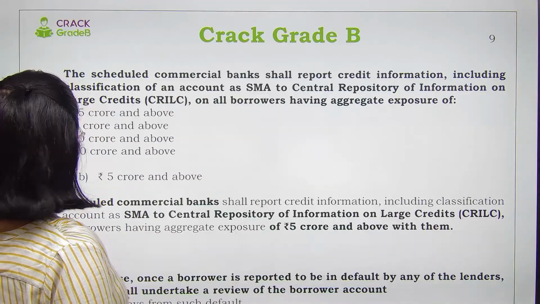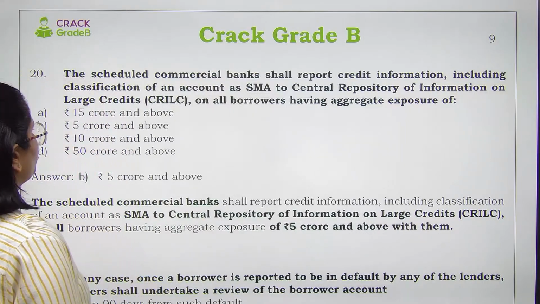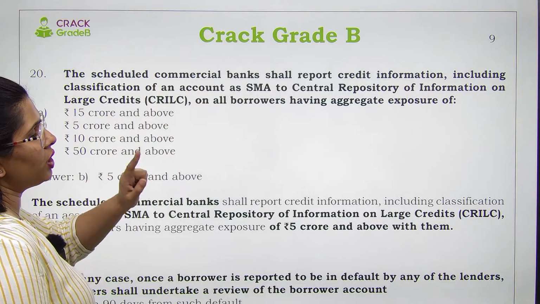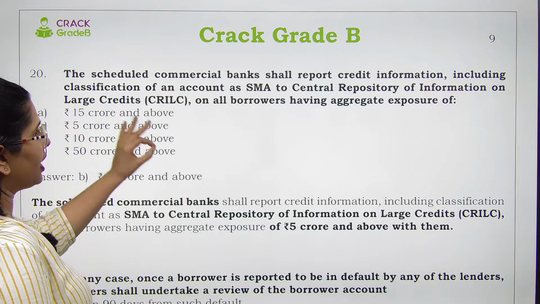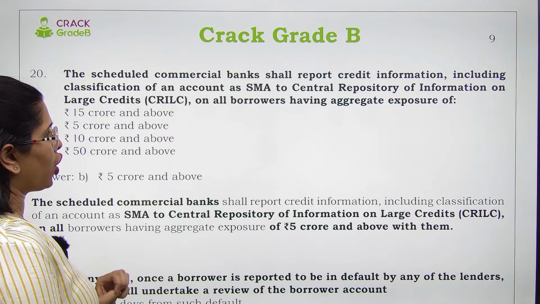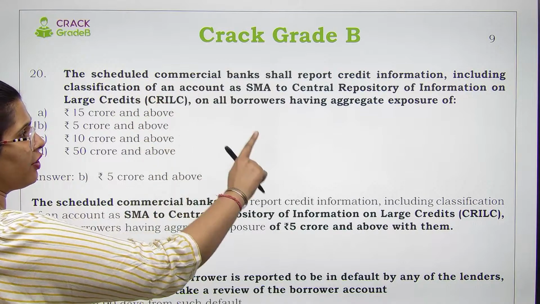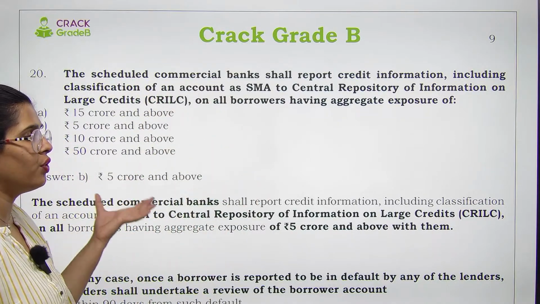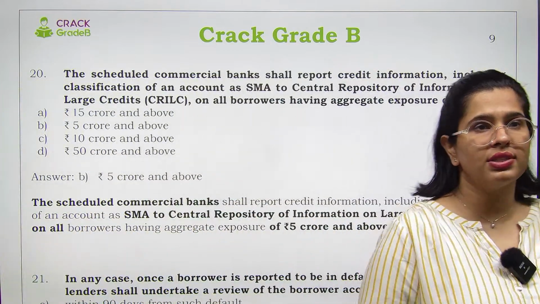Now, next question. So the scheduled commercial bank shall report credit information including classification of an account as special mention account to central repository of information on large credit on all borrowers having the aggregate exposure of. मतलब कि आपको किसको बताना है credit information? To central repository of information. Now what is the threshold for that? 5 crores and above. ठीक है, क्या थ्रेशोल्ड है उसका? 5 करोड़ या उससे ज्यादा.